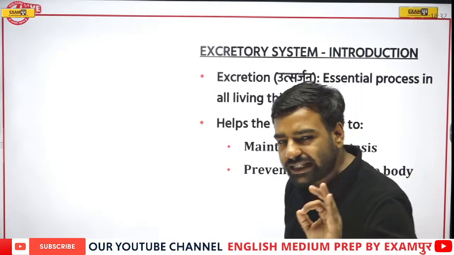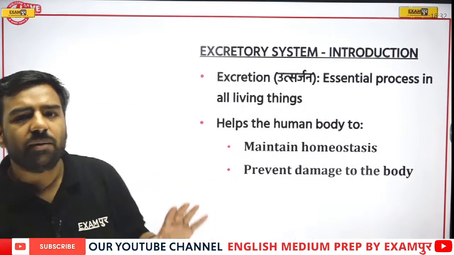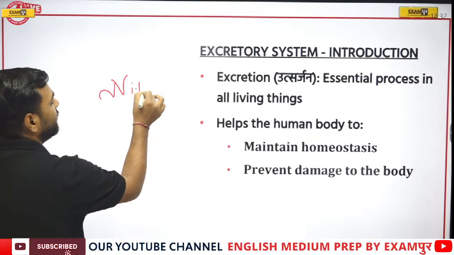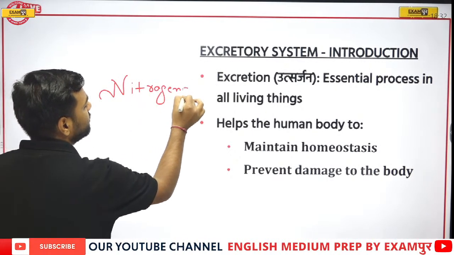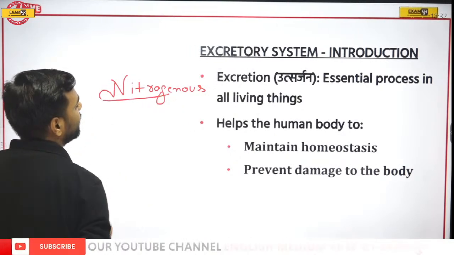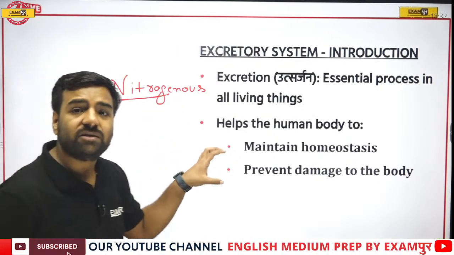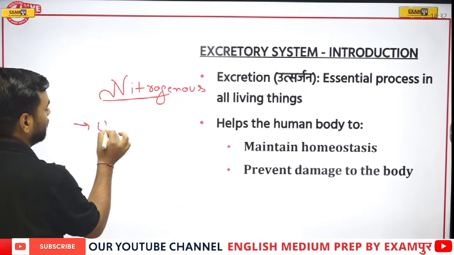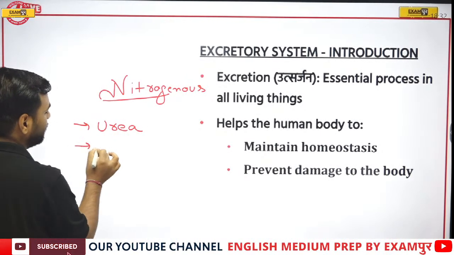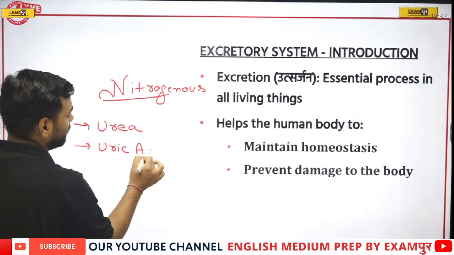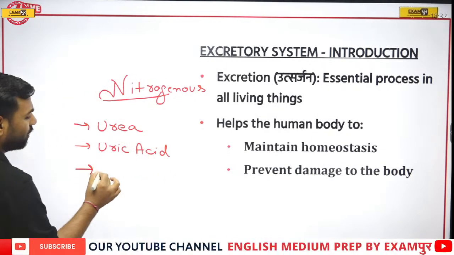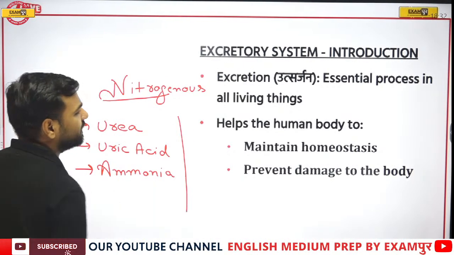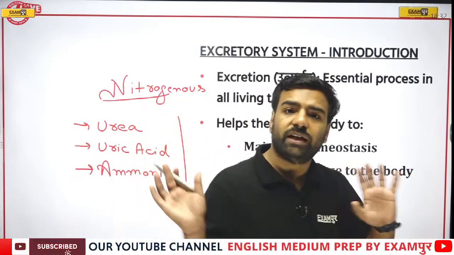This means there are several wastes, in which I am talking about nitrogenous waste today. I am writing the name. Just have a look at this word, nitrogenous. Nitrogenous means I am talking about those particular wastes which contain nitrogen. Just take the example of urea, or you can take the example of uric acid. Then you can talk about ammonia. These are the nitrogenous wastes which are present in our body, and we need to remove them from the body.